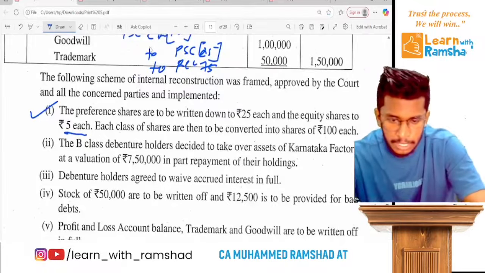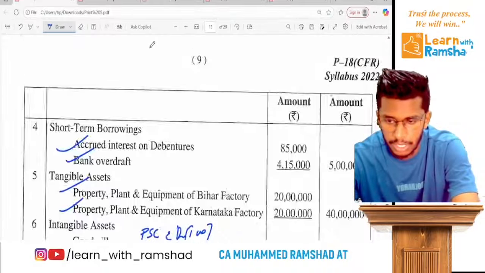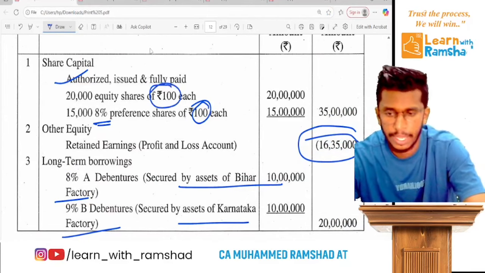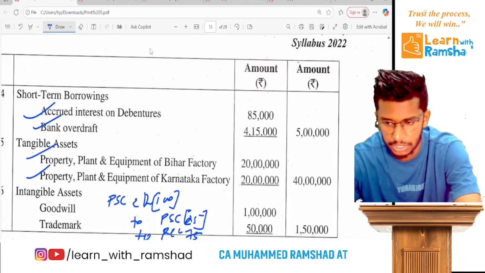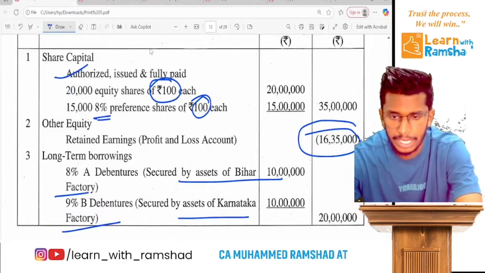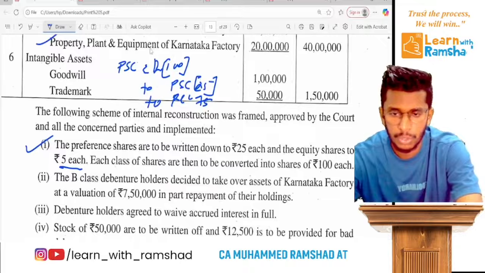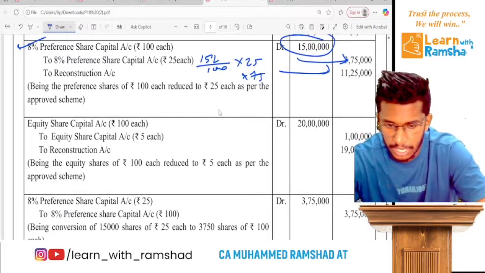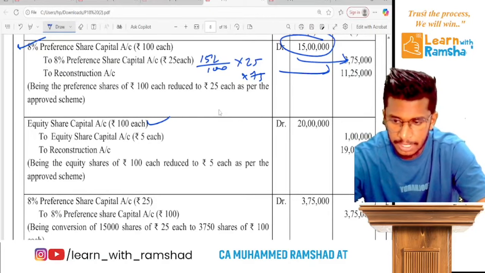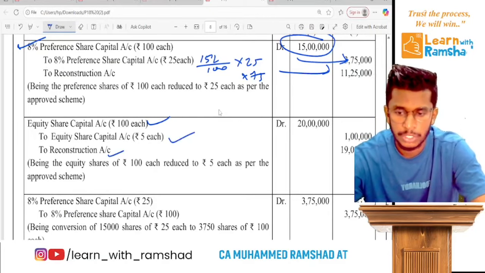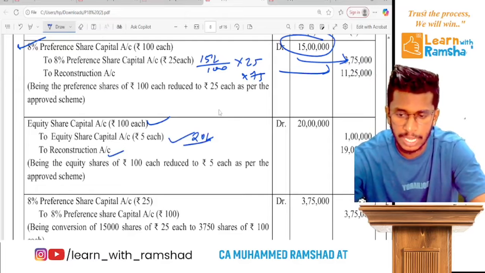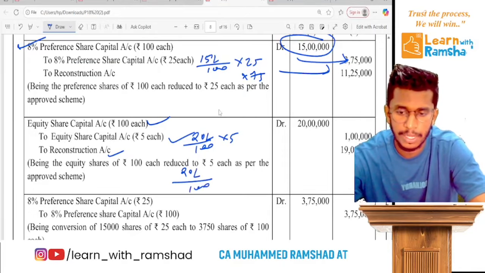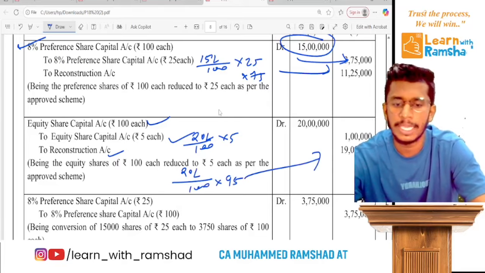Ready? Equity shares reduced to 5 each. Currently equity shares are issued at 100 rupees. So 95 rupees will go to capital reconstruction. In total we have 20 lakhs. The same way, equity share capital 100 rupees you will cancel, then issue new, and then the rest of the amount. So proportionately, 20 lakh divided by 100 into 5 will come, and 20 lakh divided by 100 into 95 will go to capital reconstruction.